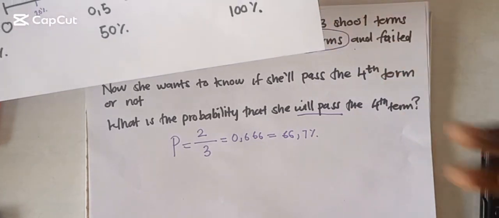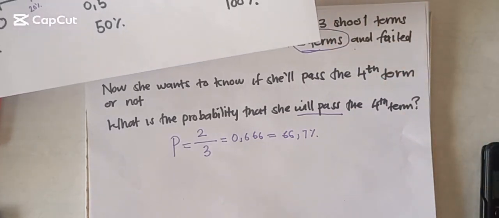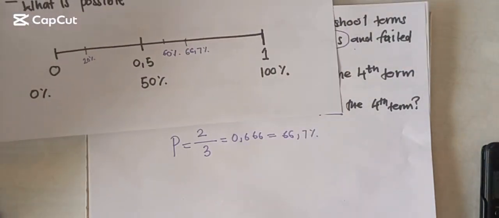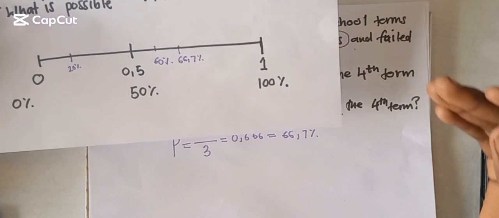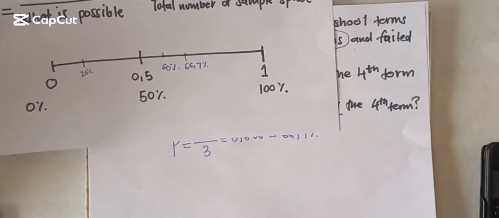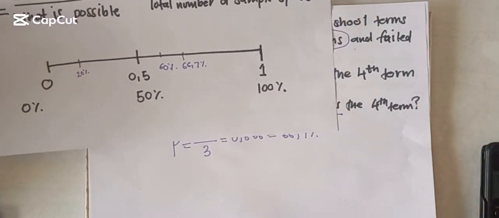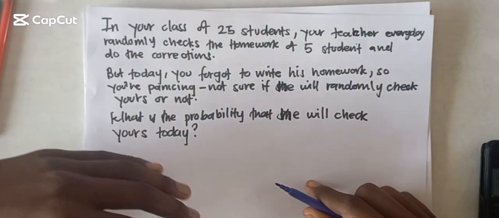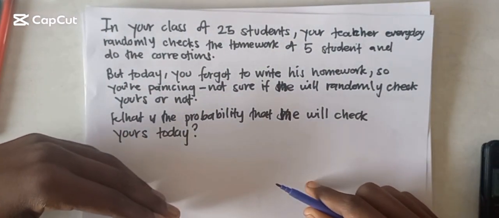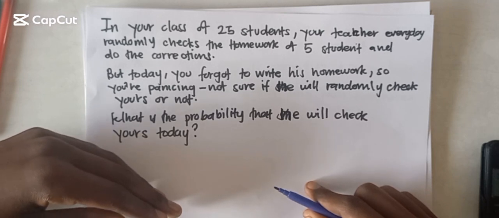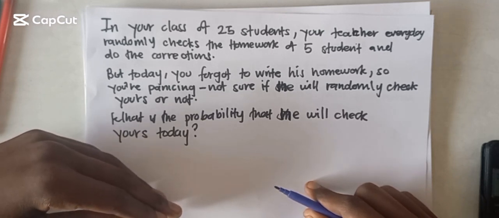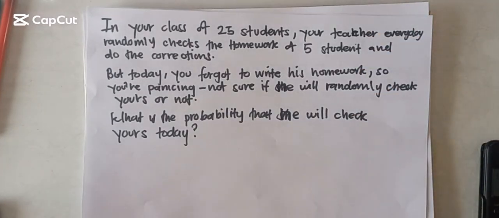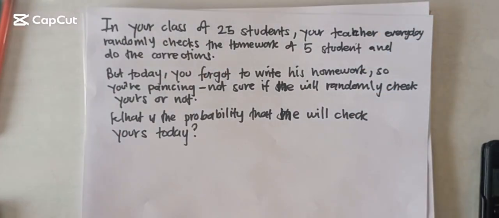You can also check if you will pass the last term or not using probability. That's the main aim of probability: to help you make smarter decisions and stop you from assuming certain information. So here's the last example. In your class of 25 students, your teacher every day randomly checks the homework of 5 students and does the corrections. Each day your teacher gives you homework, and when you come, only 5 random students are checked.